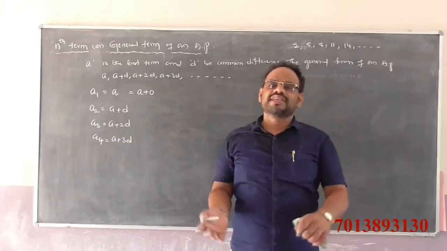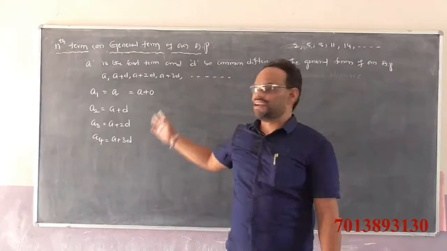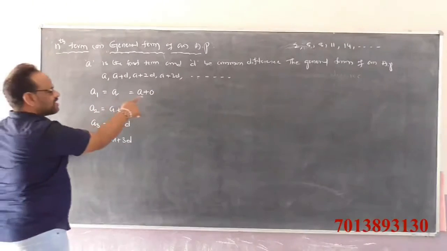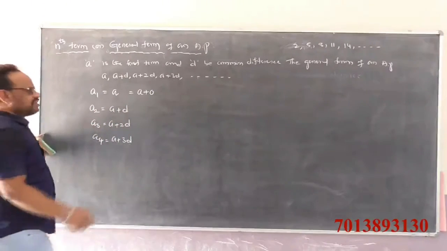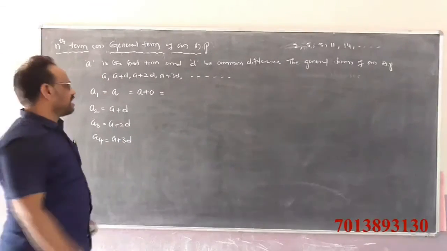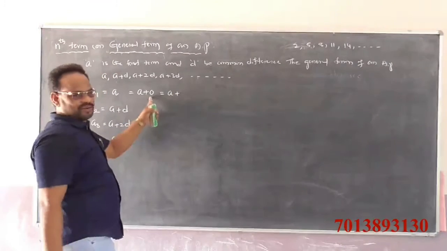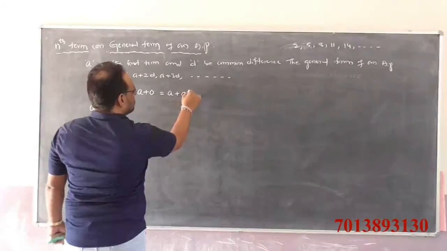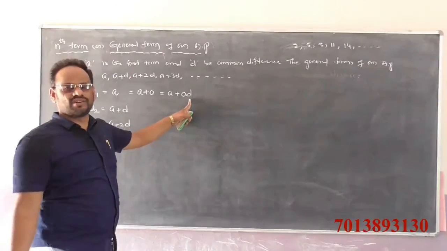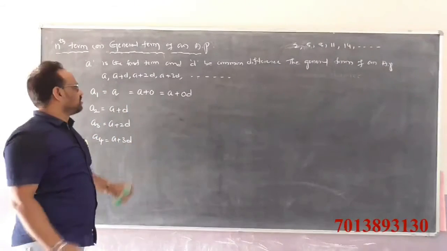By the additive identity property, a plus 0 equals 0 plus a equals a. And 0 into d is 0, so a plus 0 times d is nothing but a only. There is no change in this equation.